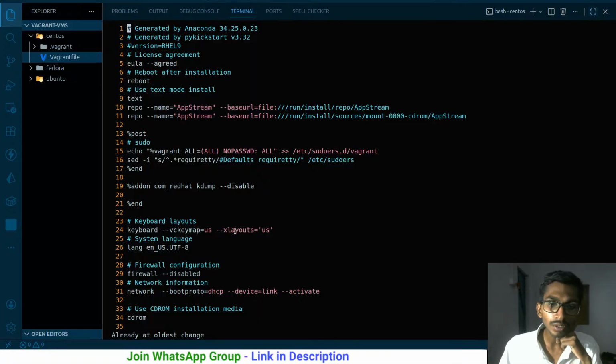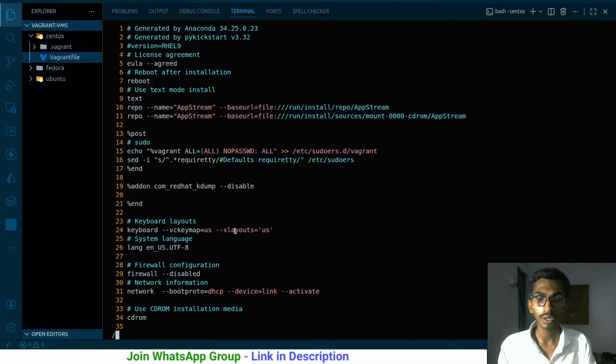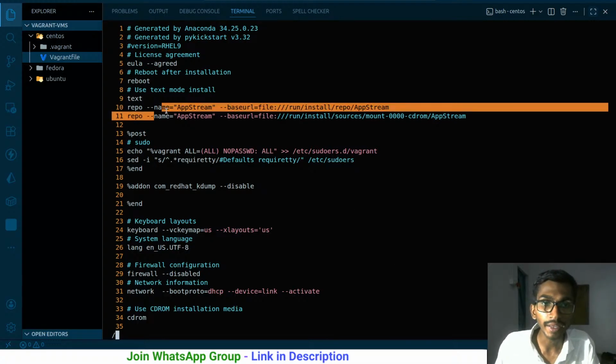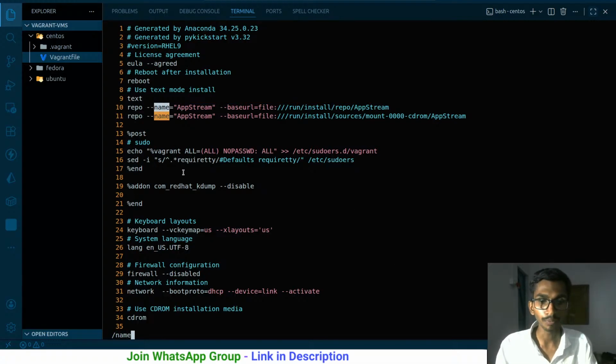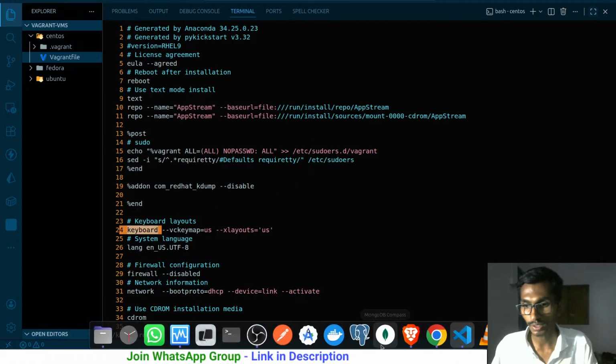Apart from this, if you click on forward slash, here you can type anything and you can find that. Suppose I want to find a name everywhere. Where is the name written? So name, enter. These are the places where name has been found in the file. So there are two places, right? This is how you can go ahead. Suppose I want to find keyboard, so slash and keyboard, and this is what you have found over here. So you can search this stuff too.